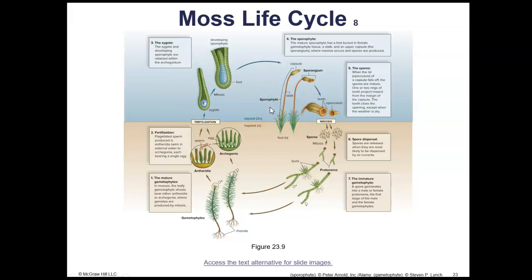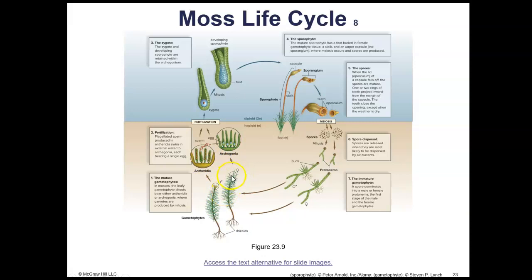All right, looking at the life cycle, this is the alternation of generations life cycle, so you can see how it works for a moss plant. We can look at the structures here. You can see the little mossy green structure is the gametophyte plant. And then the sporophyte is the stalk with the capsule. The sporophyte only grows out of the archegonium, so only grows out of the female gametophyte, which is shown here. This is the female gametophyte, and this is what the male gametophyte looks like. You would never see a sporophyte growing out of the male gametophyte.